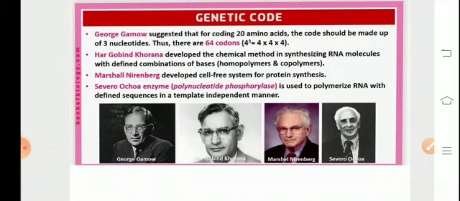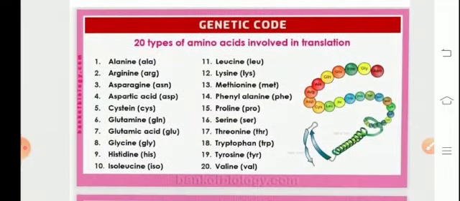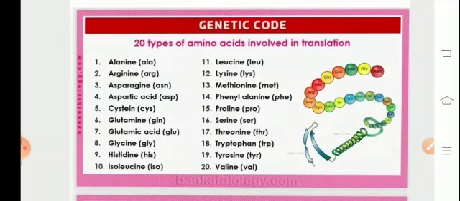Har Gobind Khorana developed the chemical method of synthesizing RNA molecules with well-defined combinations of bases, homopolymers and copolymers. Marshall Nirenberg developed a cell-free system for protein synthesis. Severo Ochoa's enzyme, that's polynucleotide phosphorylase, is used to bring about the polymerization of RNA with defined sequence in a template-independent manner. The scientists were conferred the Nobel Prize for this landmark discovery.